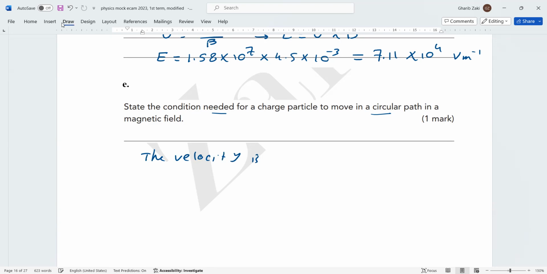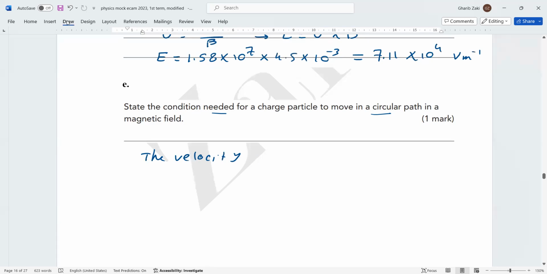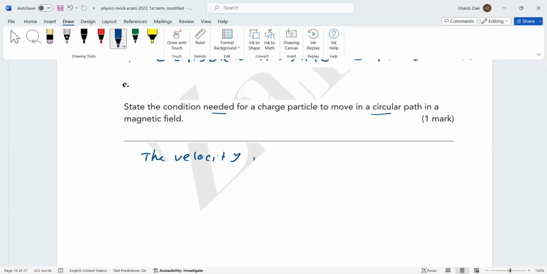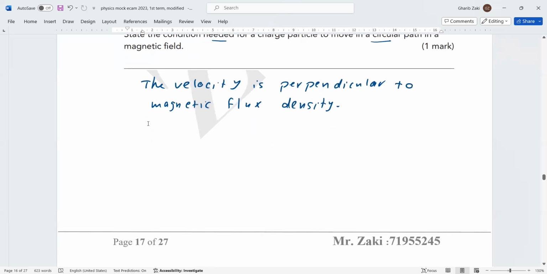You can say perpendicular to magnetic flux density. This is the answer. Sorry. Next question.